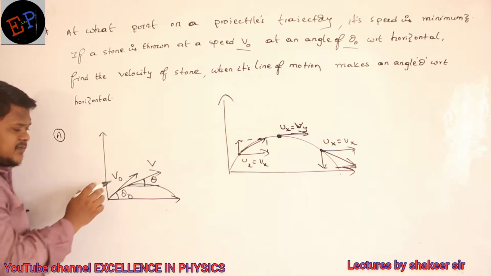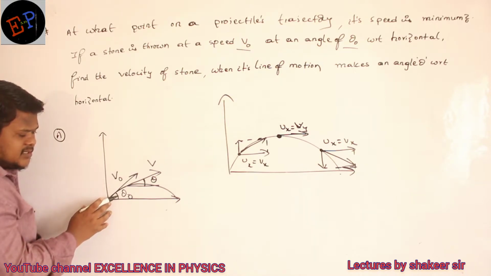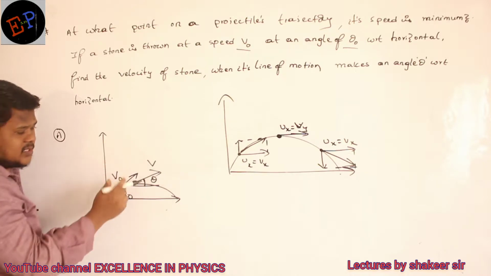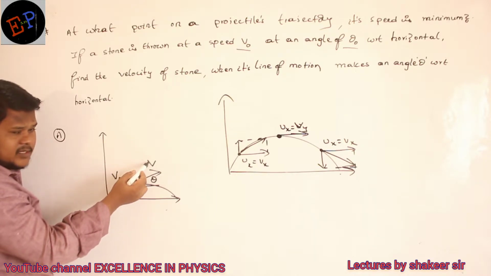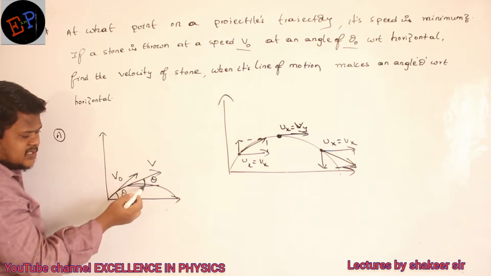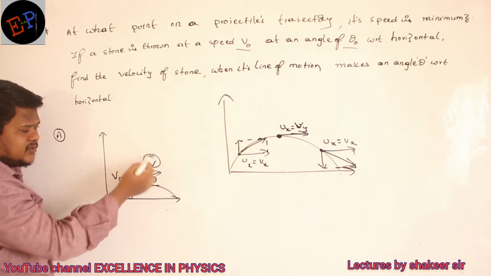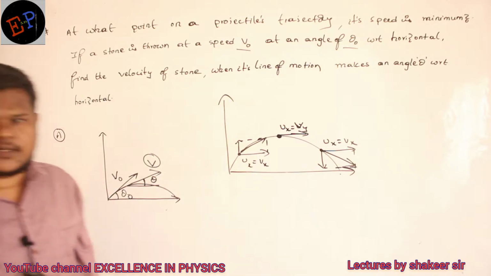Initial velocity is v naught, initial angle is theta naught. But after some time, its velocity will change, no? So let that velocity be v. Are you able to understand? And it is making an angle theta with respect to horizontal. Then this v value you are supposed to calculate. How can I find it?